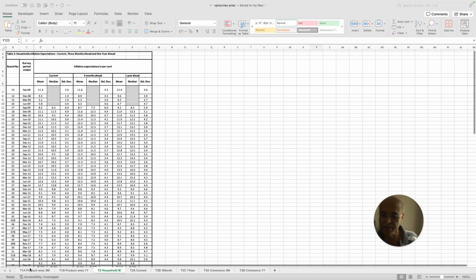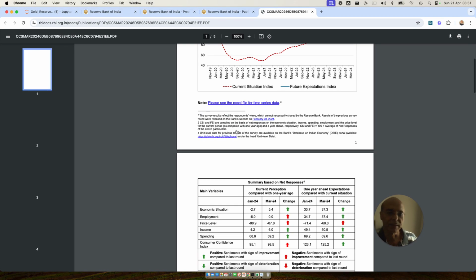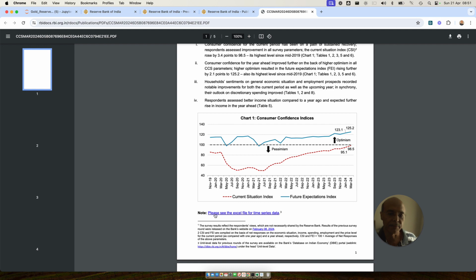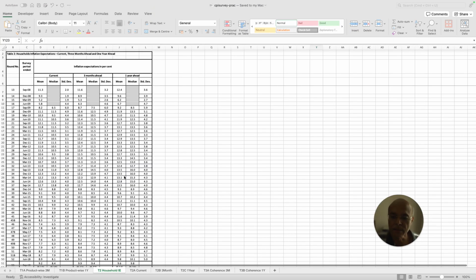There are various tabs in this file, the same file I showed you in the PDF. This is a PDF file and there is a link here: please see the Excel file for time series data. When you go to the Excel file, it will look something like this. There will be various tabs here: T1 product wise 3M, T1B product wise 1 year.